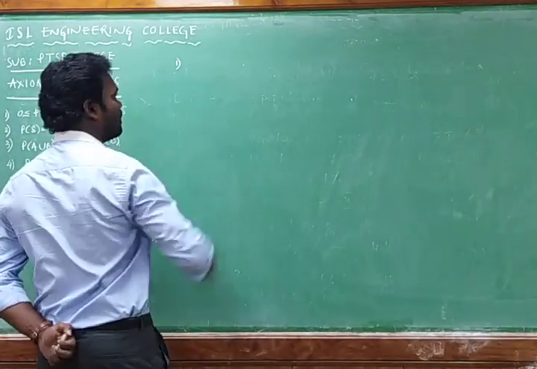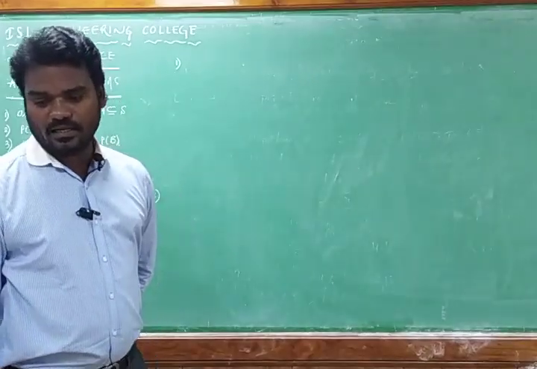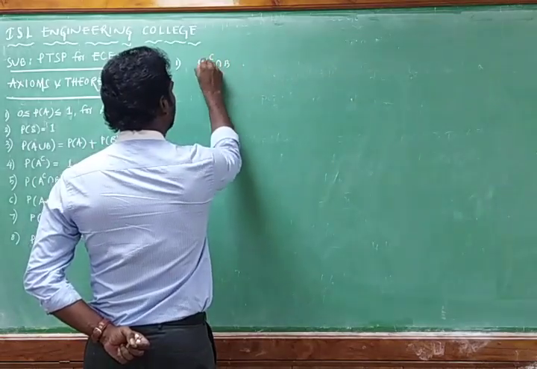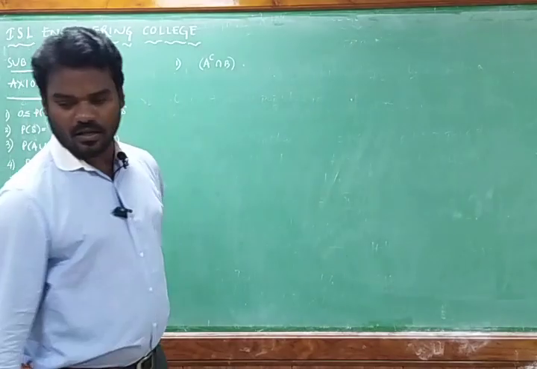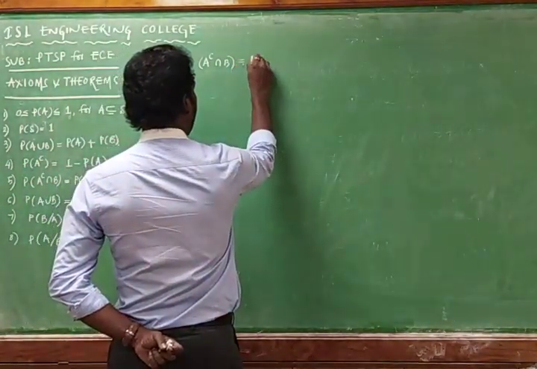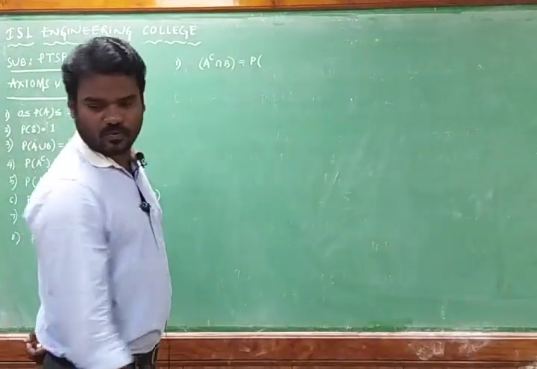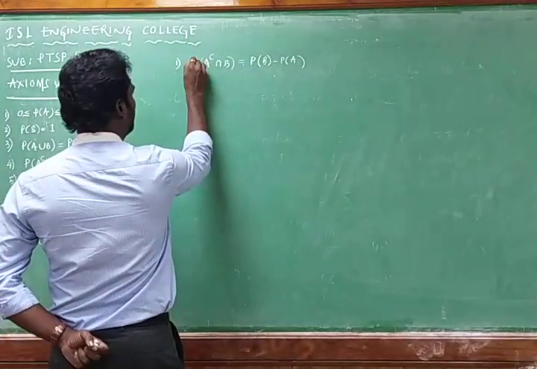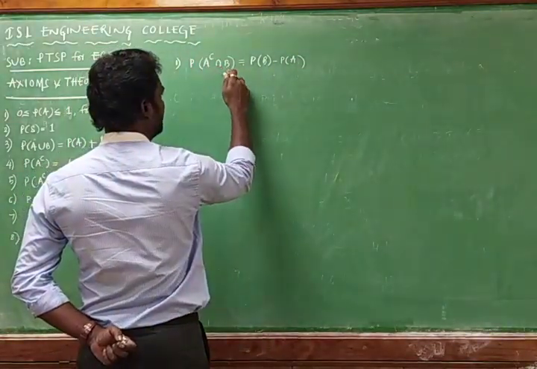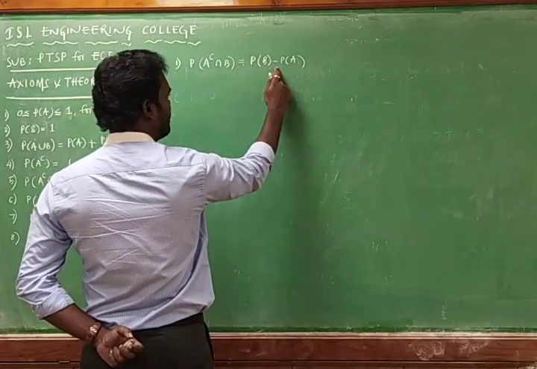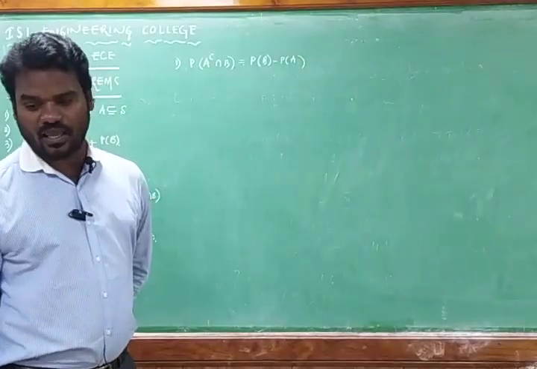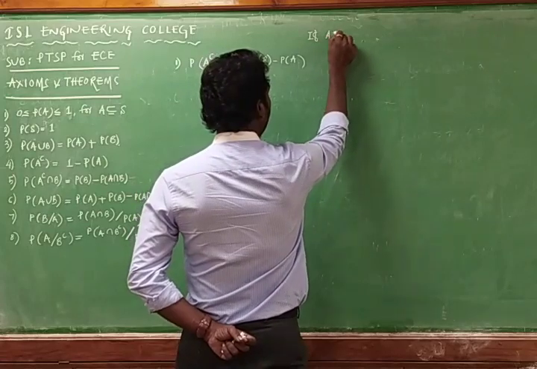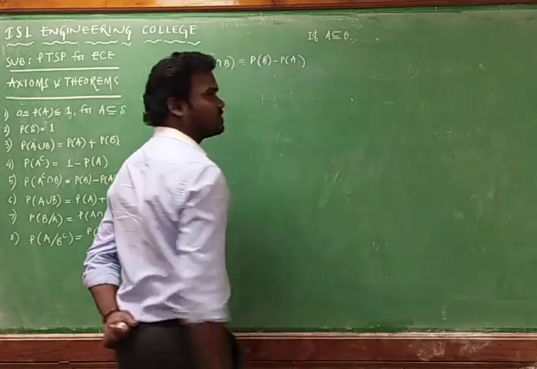Prove that probability of A complement intersection B is equal to probability of B minus probability of A. That means we should prove that probability of A complement intersection B is equal to probability of B minus probability of A, if A is a subset of B. First question.